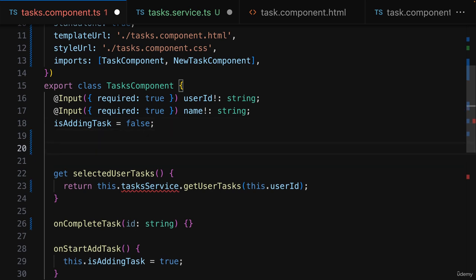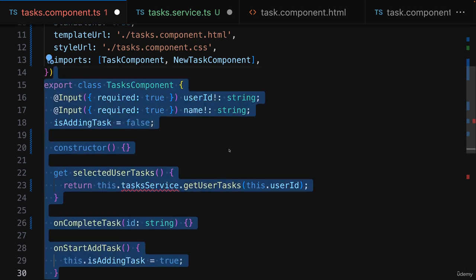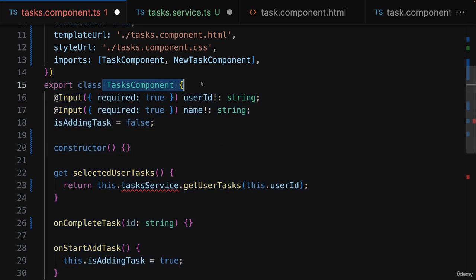So how do we tell Angular that we want such an instance? Well, for example, by adding the constructor function to this class, which is a special method you can add to any class in JavaScript, which will automatically be executed when this class is instantiated, which will happen automatically by Angular whenever this component is used in some template.